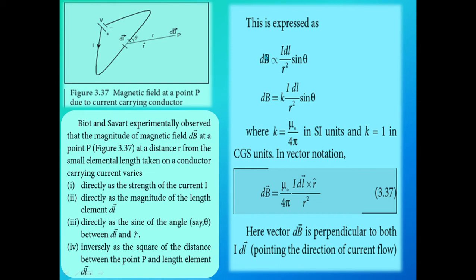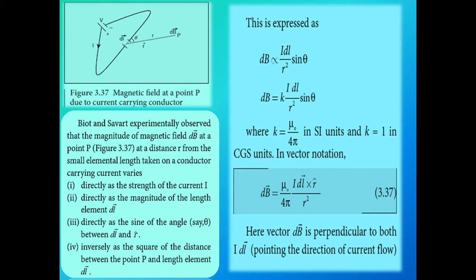From this we have to explain the definition of the Biot-Savart law. dB is nothing but the magnetic field. The magnetic field is directly proportional to the current, directly proportional to dl, that means the magnitude of the length of the element dl, and inversely proportional to the square of the distance between the point P and the length element dl vector.